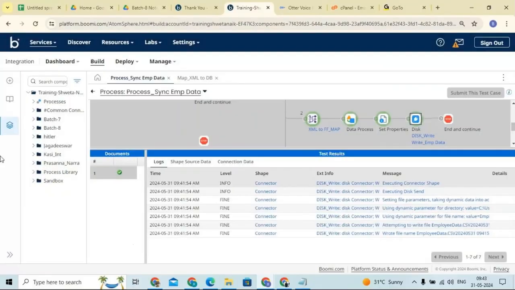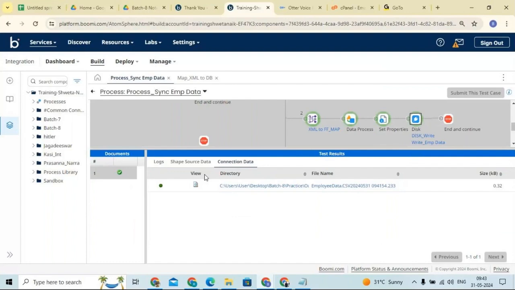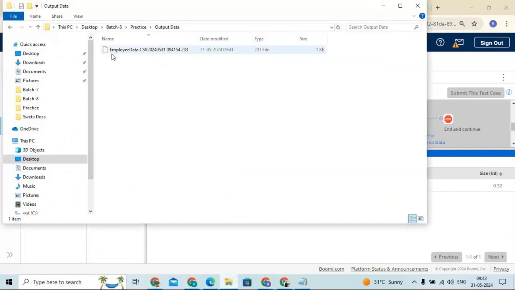Okay, now we'll go to the directory. Do we see here, one file is stored, employee data.csv with the time zone and year, and the file size, file type .csv. Yes, in this directory, the data is coming or not?